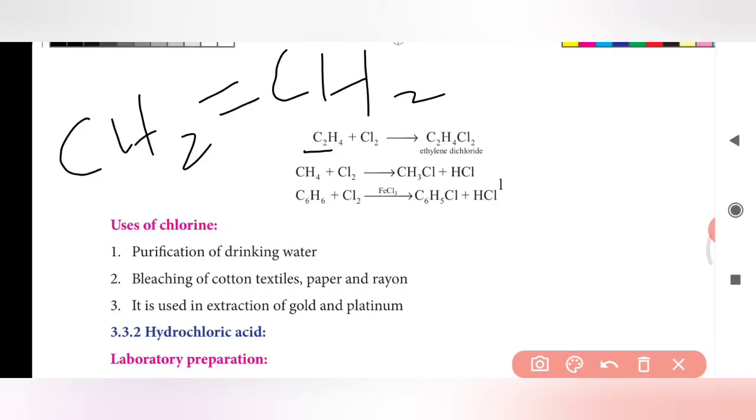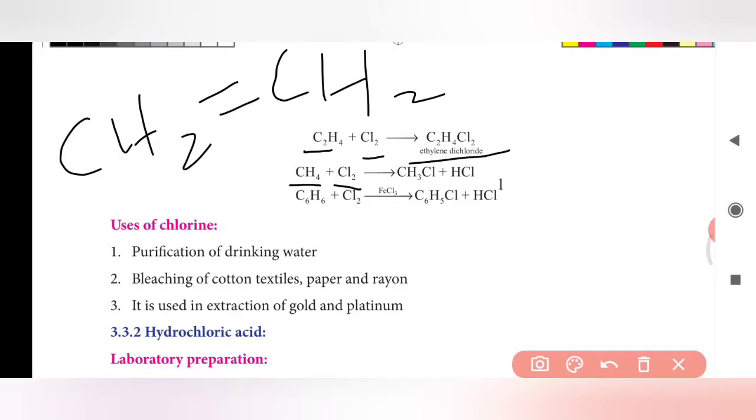When an alkene reacts with a chlorine molecule, it gives ethylene dichloride. Here the two chlorine atoms are directly attached to the ethylene compound to give the product ethylene dichloride. Here also, the reaction occurs between methane and chlorine. Methane is also called an alkane compound.